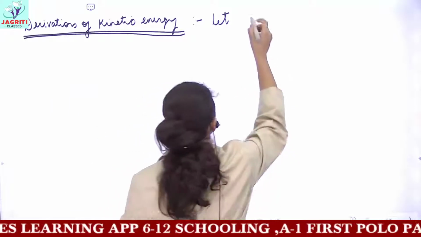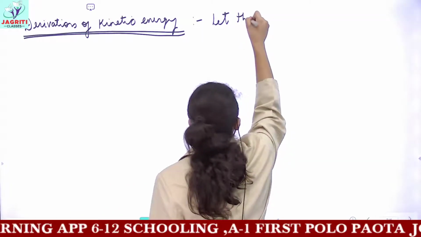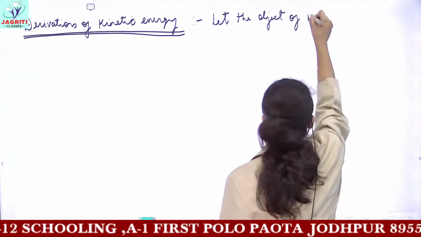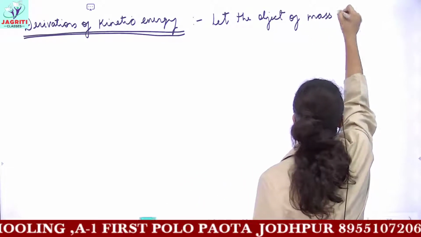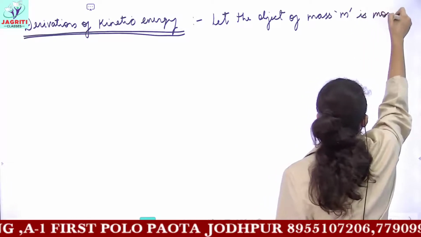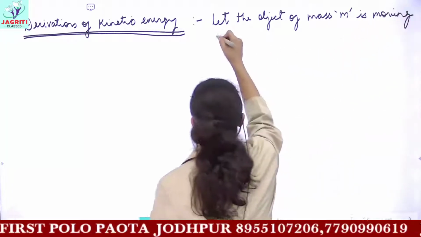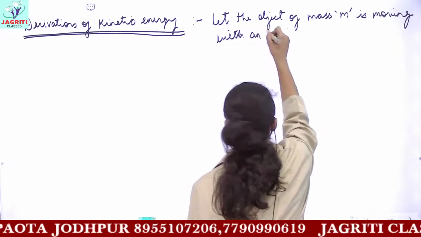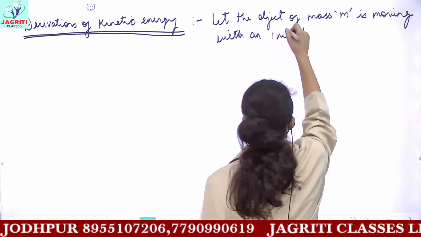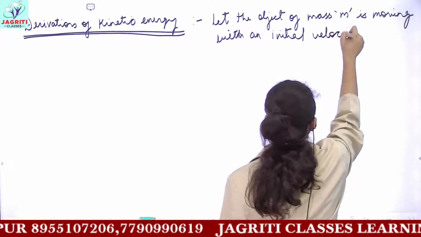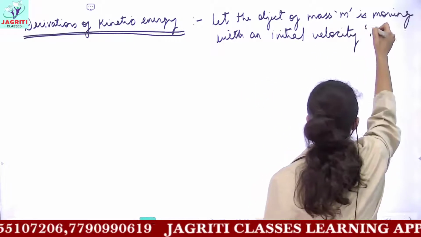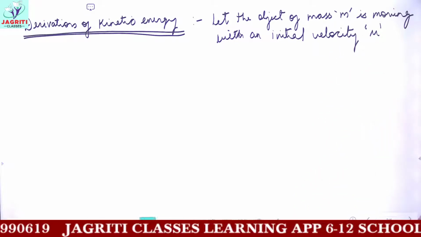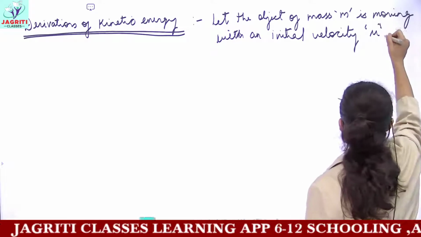So here the assumptions are: let the object, suppose you have any object of mass m, moving with an initial velocity. The initial velocity of any object is symbolically represented by the alphabet small u. So the mass of the object is m, and it is moving with an initial velocity u.